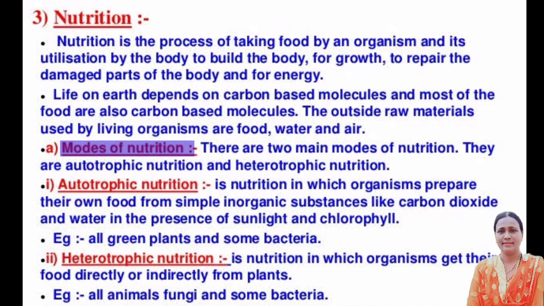Mode of nutrition. We know that different organisms have different modes of nutrition. There are two modes of nutrition, autotrophic nutrition and heterotrophic nutrition. Some organisms use simple food material obtained from inorganic substances in the form of carbon dioxide and water, and these are termed as autotrophs. And this mode of nutrition is called the autotrophic mode of nutrition.